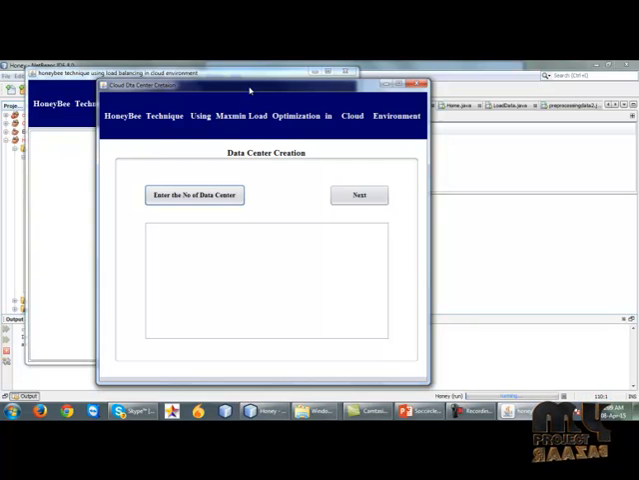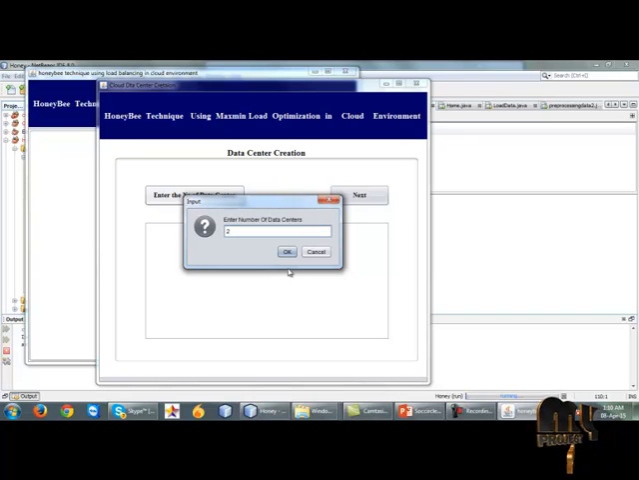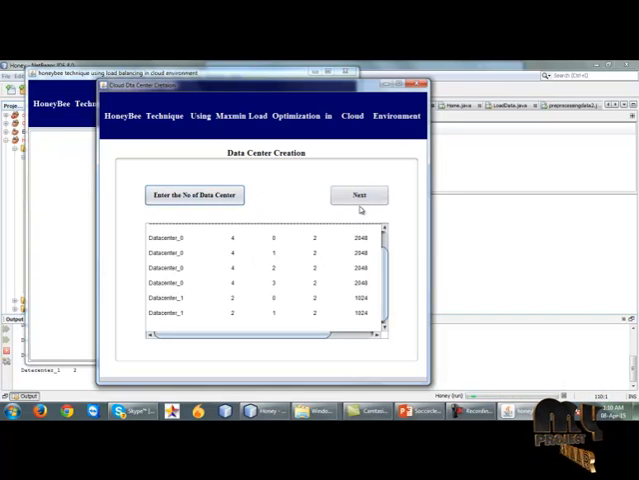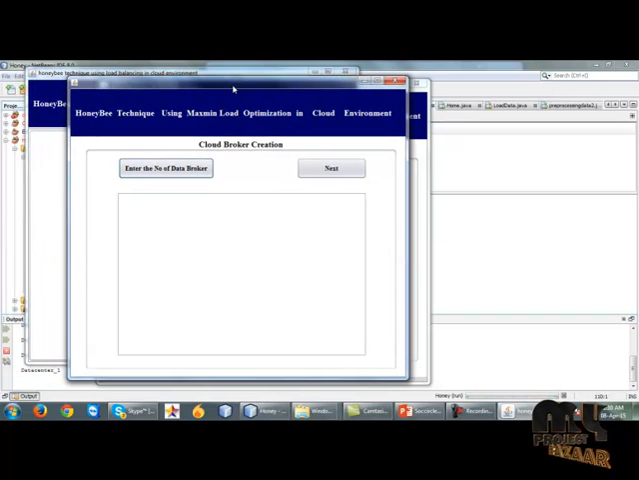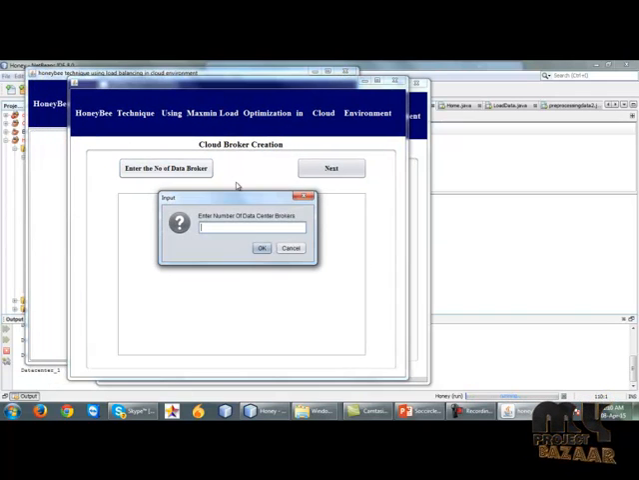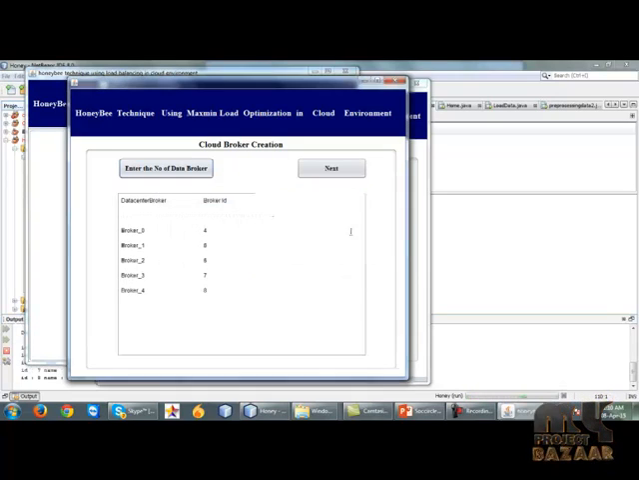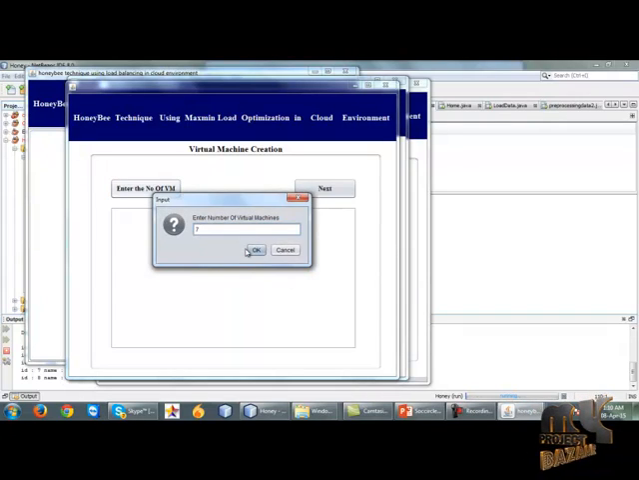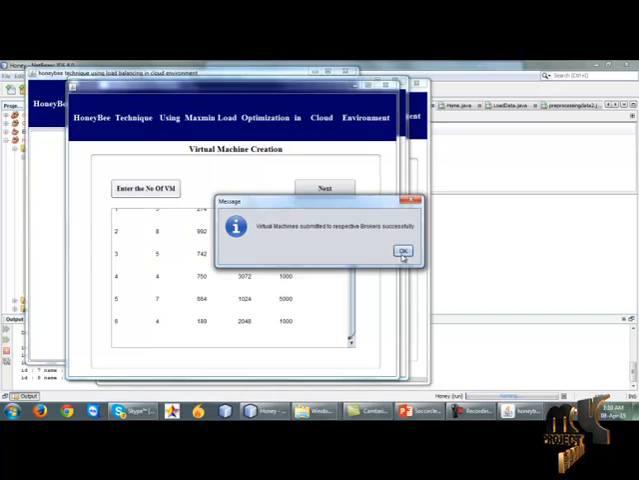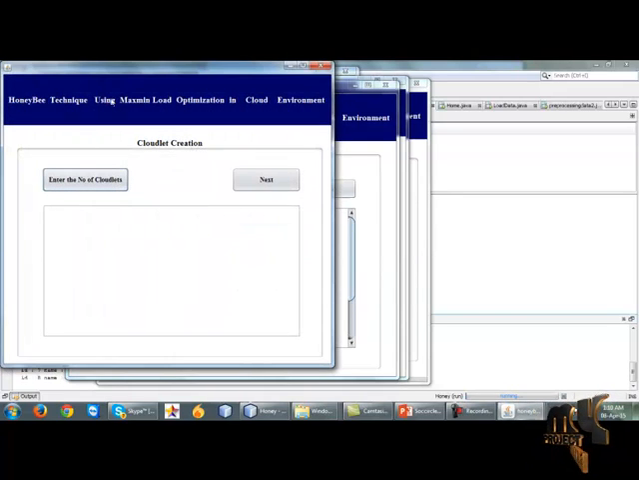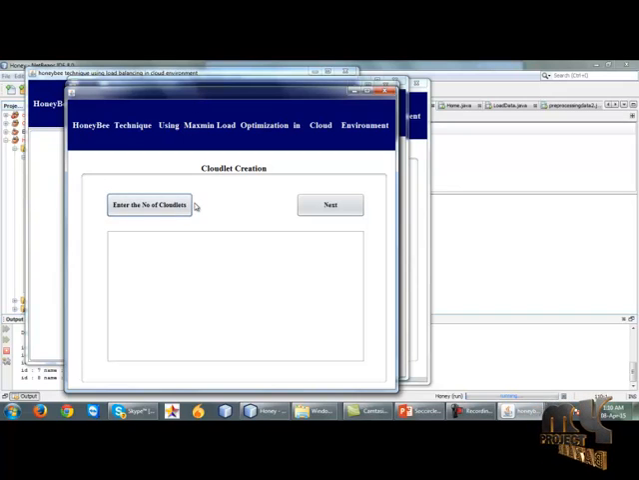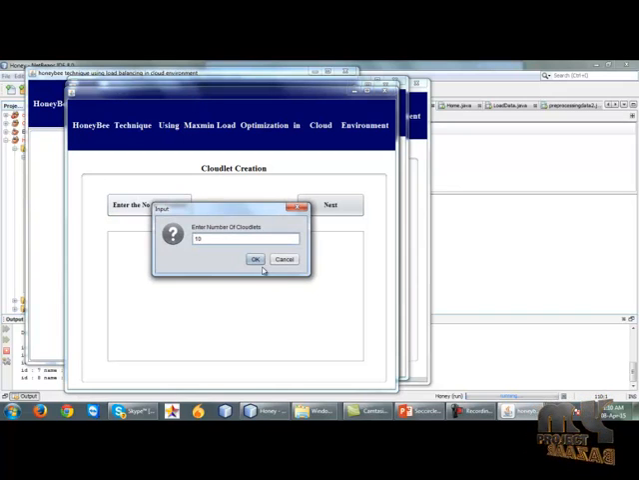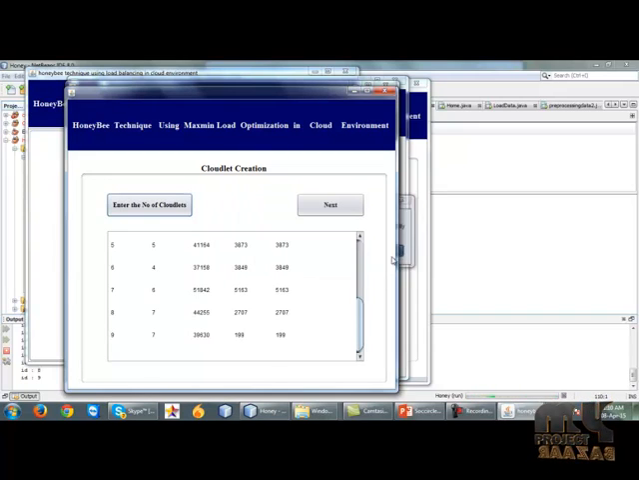In this project the main thing is to create a cloud environment. First of all, we have to create the number of data centers. Two data centers we have to create. In another step we create the number of brokers. Five brokers we have to create, and we have to create the virtual machines. Seven virtual machines we have to create. Next, we have to do the cloudlet creation. The number of cloudlets is 10. Ten cloud jobs are created.